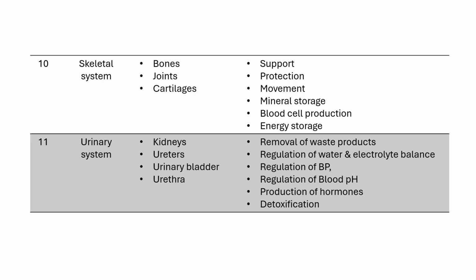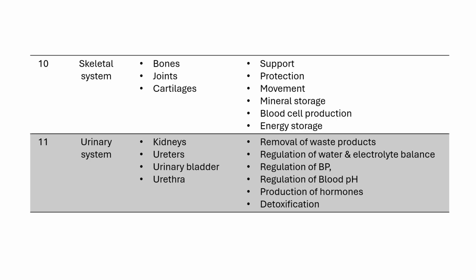Components of the skeletal system are bones, joints and cartilages. The functions of the skeletal system are, first thing, support. The skeleton provides a structural framework for our body. It supports soft tissues and gives the body its shape. Without the skeleton, our body would collapse.